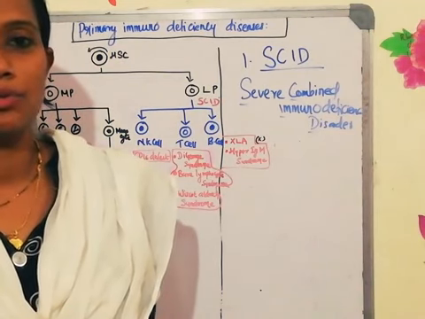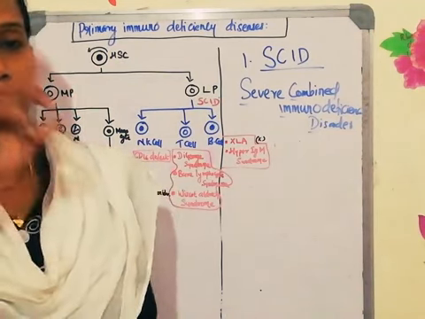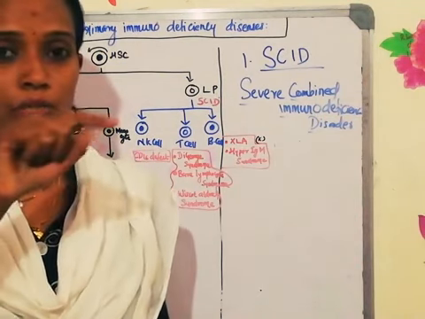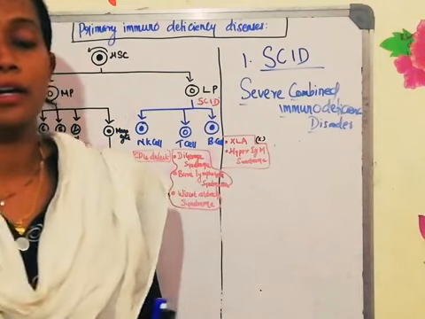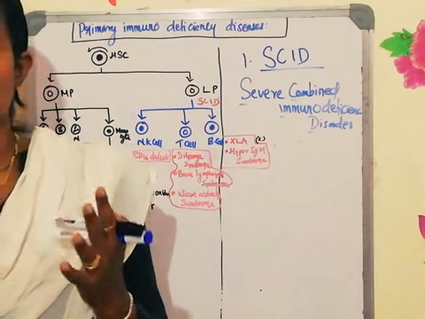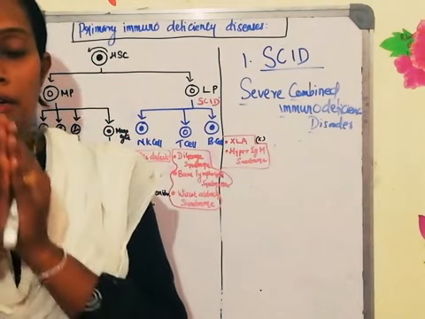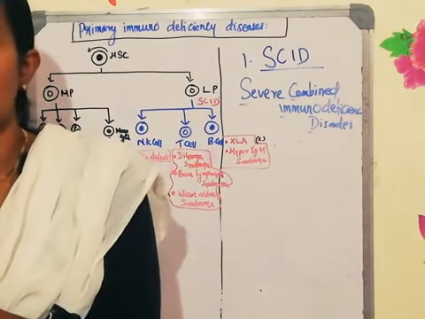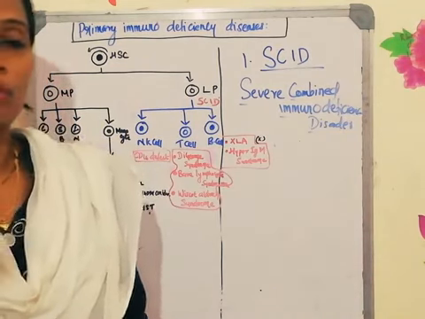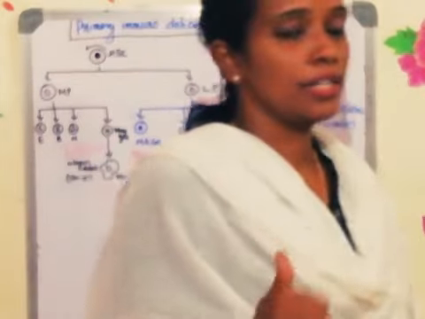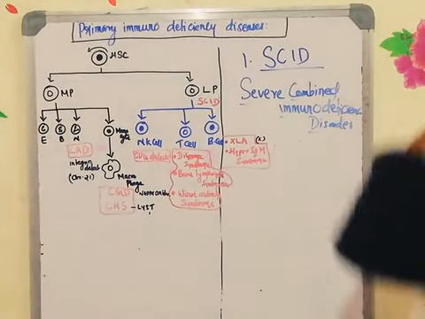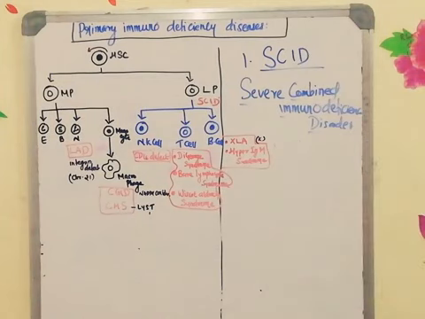You remember the class switching process, there is a switch region. Recombinase enzyme is needed. Recombinase enzyme will do the class switching, a loop formation will happen, and the heavy chain constant region will join with the VDJ region. Thereby all the different types of immunoglobulins will be synthesized. Without class switching, only immunoglobulin M will be synthesized, and along with it a very small quantity of immunoglobulin D.